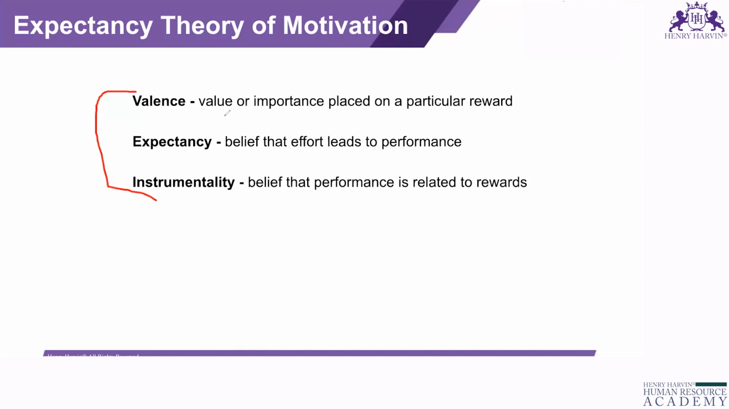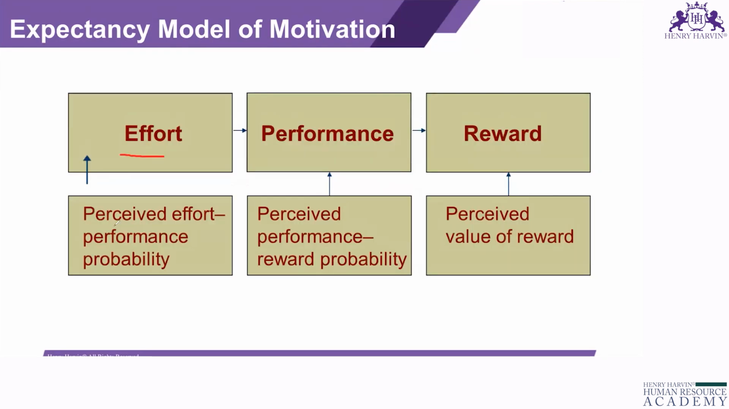So valence is the value or importance placed on a particular reward. Expectancy is the belief that effort leads to performance. Instrumentality is the belief that performance is related to reward. Comparing and using all those in the formula: effort, performance, reward. So perceived effort-performance probability, we'll see this one, and perceived performance-reward probability.